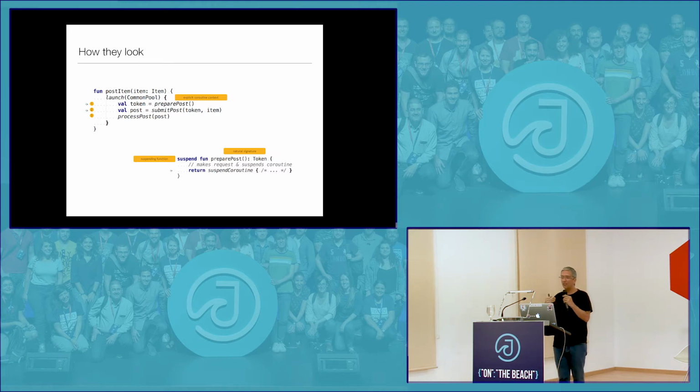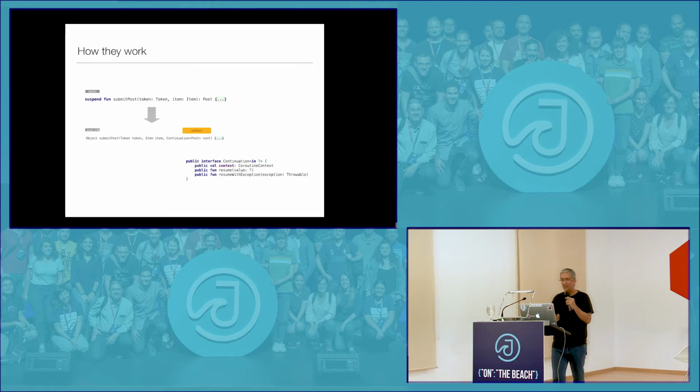So, how do they actually work? Under the covers, first and foremost, please, Kotlin does not translate to Java. Kotlin compiles to bytecode on the JVM. On native, it goes through LLVM. On JavaScript, it goes to JavaScript. But for the sake of argument, so that you understand what's going on here, I'm just using Java.